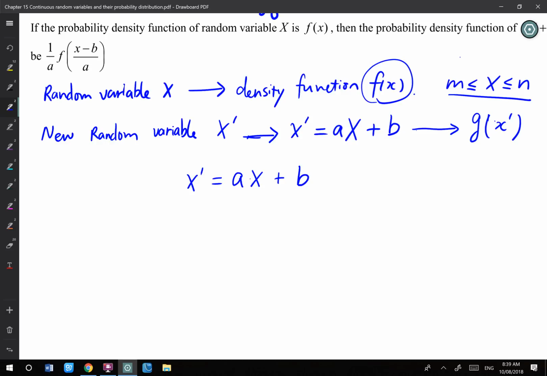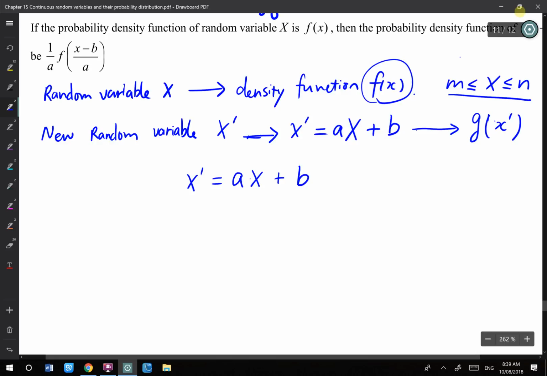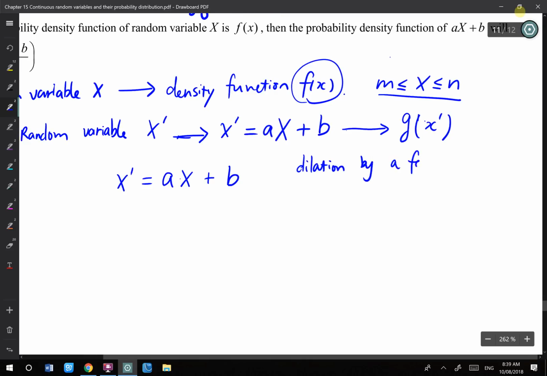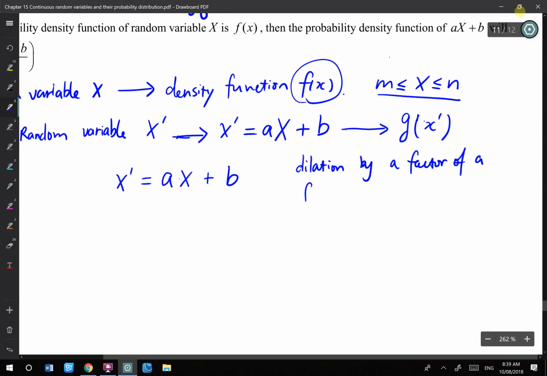We talk about DRT order, so the dilation is a. We times the old one by a. So this is a dilation by a factor of a from the y-axis.